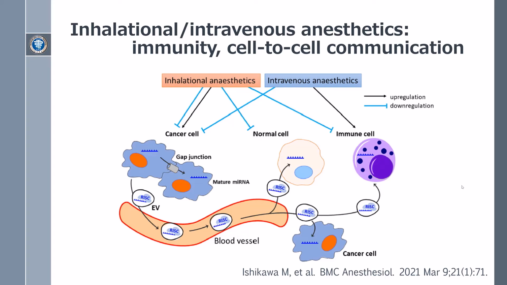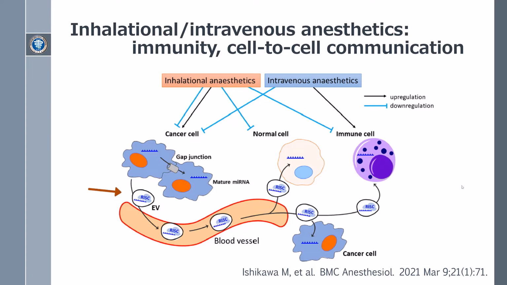Anesthetic exposure during cancer surgery can affect normal cells, anti-cancer immune cells, and cancer cells directly or indirectly via microRNA expression changes. Mature microRNA induced by anesthetics inhibits its target protein expression in the affected cell and in adjacent cells connected by gap junctions.